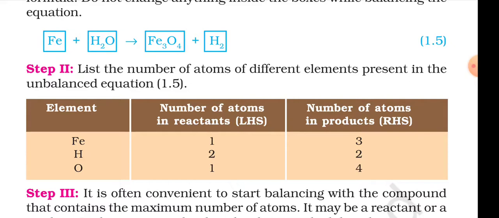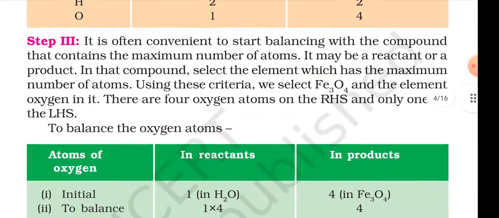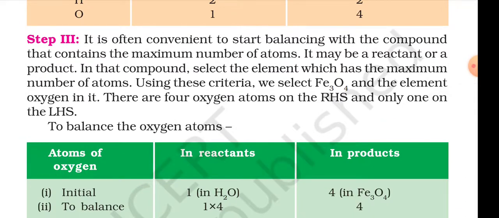Elements: number of atoms in the reactant (LHS), number of atoms in the product (RHS). Fe 1, 3; H 2, 2; O 1, 4. Step 3. It is often convenient to start balancing with the compound that contains the maximum number of atoms. It may be a reactant or a product. In the compound, select the element which has the maximum number of atoms. Using these criteria, we select Fe3O4 and the element oxygen in it.